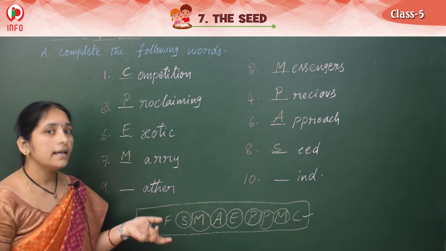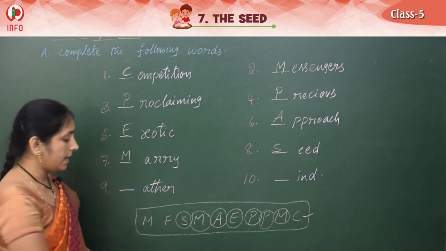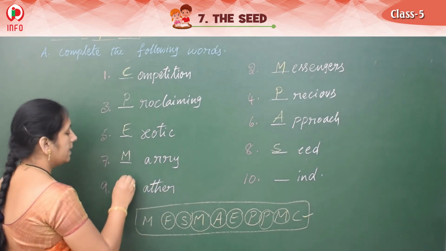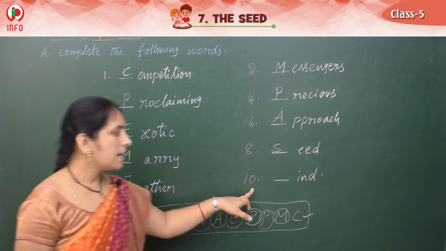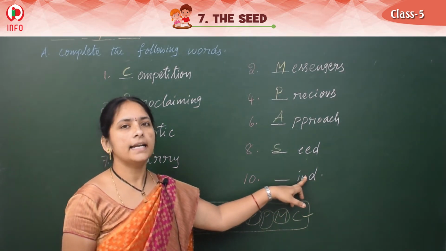Next one, dash, A-T-H-E-R. The king is the father of the princess, right? So, father. F-A-T-H-E-R.